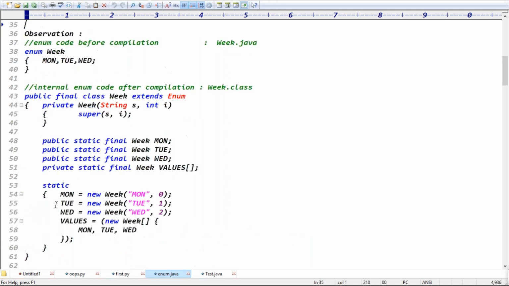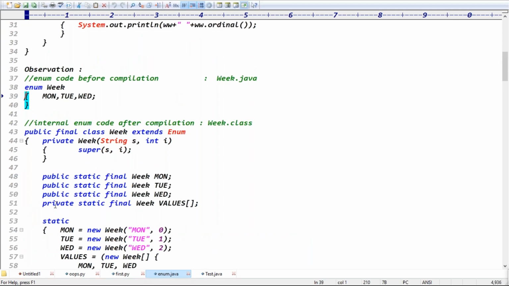What I'm saying, the point is clear. From the developer's point of view, we see this much code for the enum. Enum name like Week, and every constant is by default public static final. But internally, this much code is generated for that enum. So Monday is public static final, Tuesday is public static final, and there is a values method. This much code is generated internally in the .class file, guys.